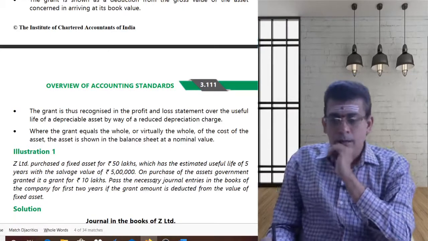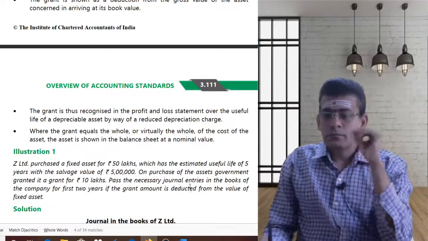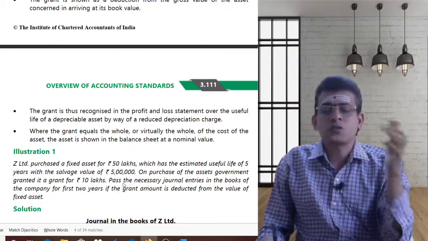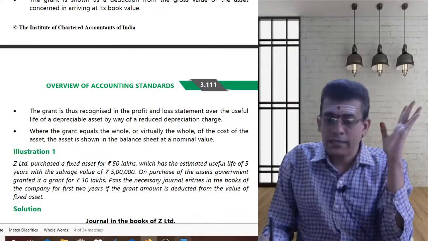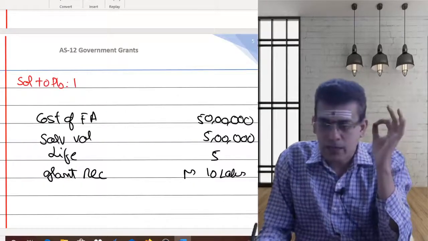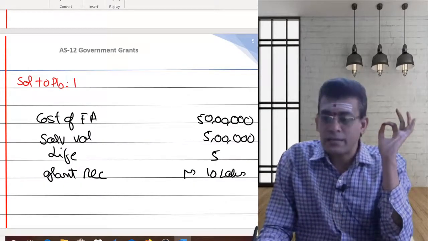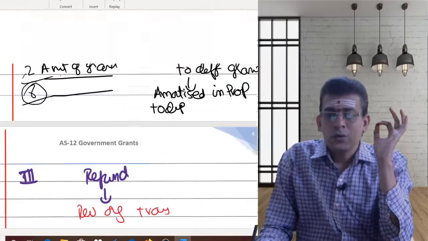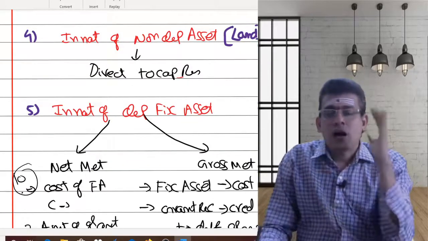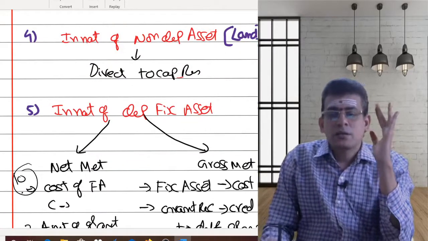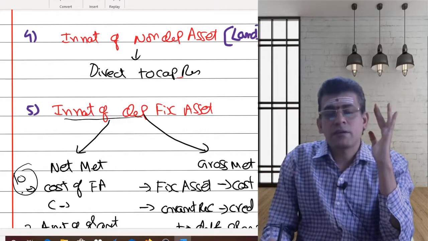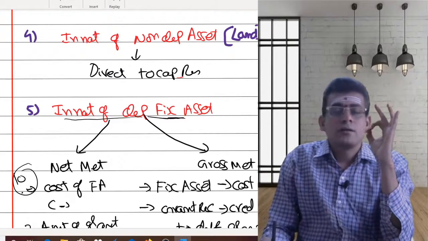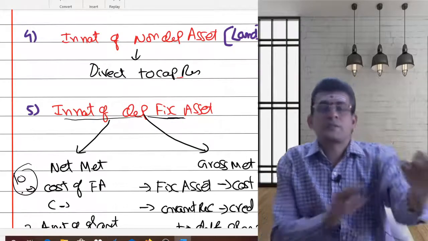Now pass the general entries in the books of the company for the first 2 years, if grant is deducted from the value of the fixed asset. He is asking you to pass the entries. So now here you are getting a fixed asset. How you are getting a fixed asset? Ultimately, whenever the grant is given in the form of a depreciable asset, you are getting some sort of depreciable fixed asset.